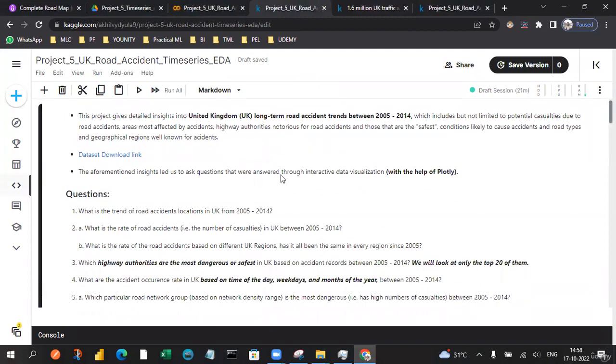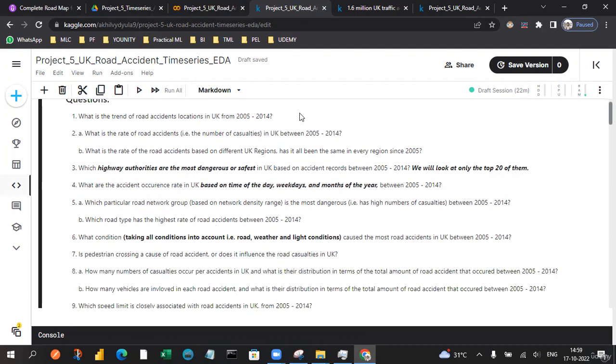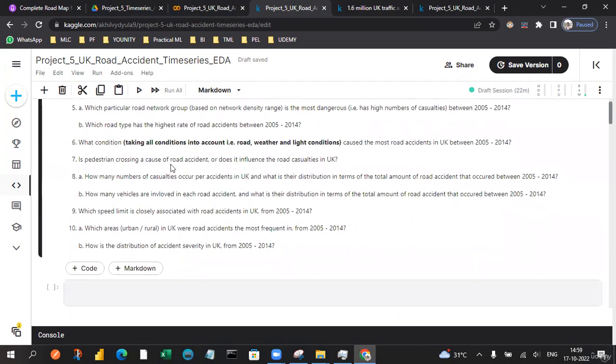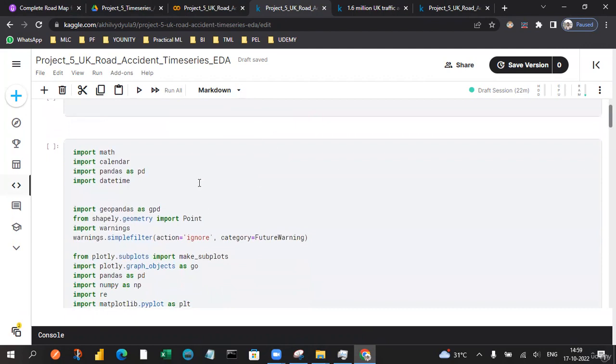The Kaggle dataset is going to be very helpful for the EDA analysis. We can also play around with model building. These are some of the questions, and we can focus more on the EDA part so that we get some idea about the data analysis of this UK road accident: from which location to which location, from which period to which period, what exactly the trend and the seasonality are, since we are already working with time series data. So let's go through the questions one by one so that we understand the important perspective of these questions. Then we can focus more on the model building.